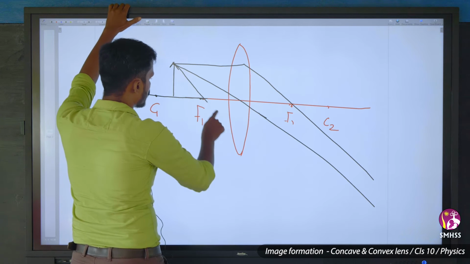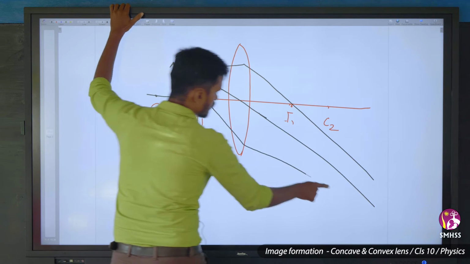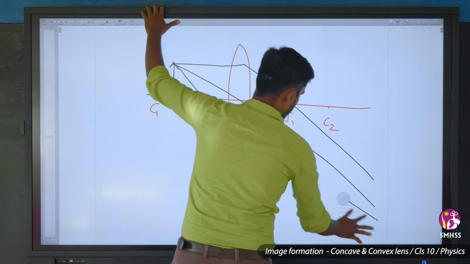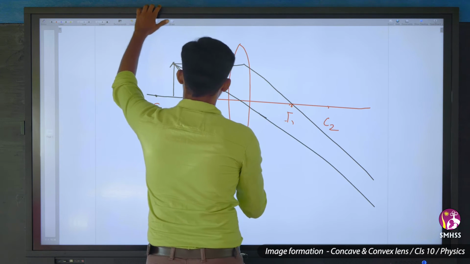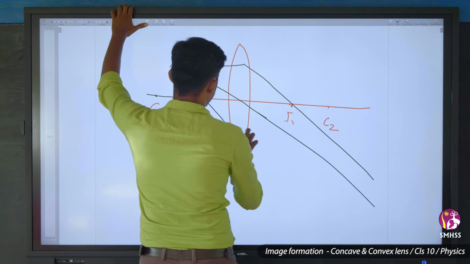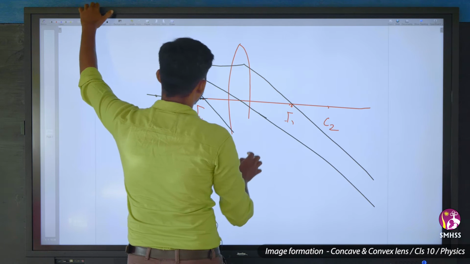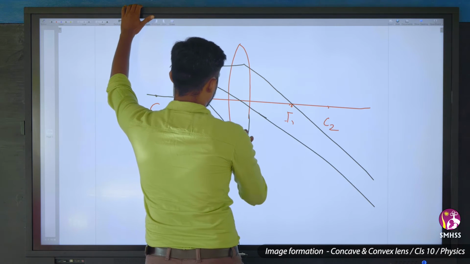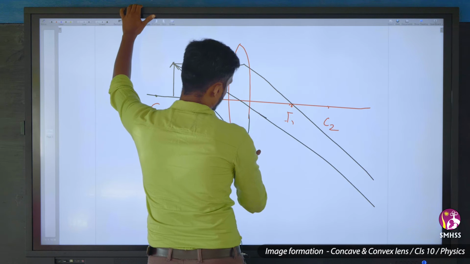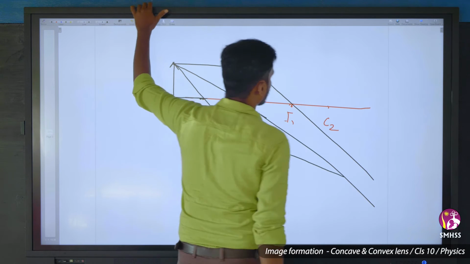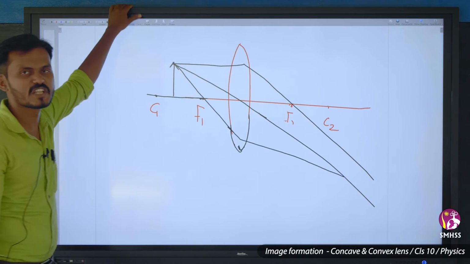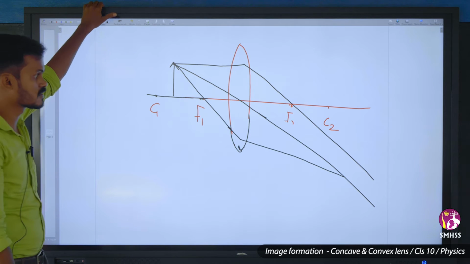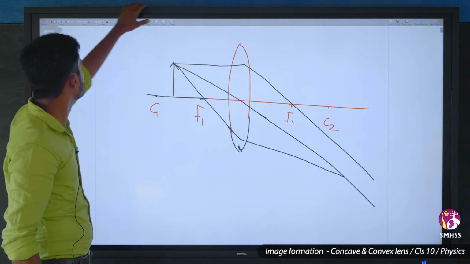Any ray passing through the principal focus, after refraction, will go parallel to the principal axis. What happens here is the image is formed at a very large distance, beyond C2. The image is formed beyond C2.